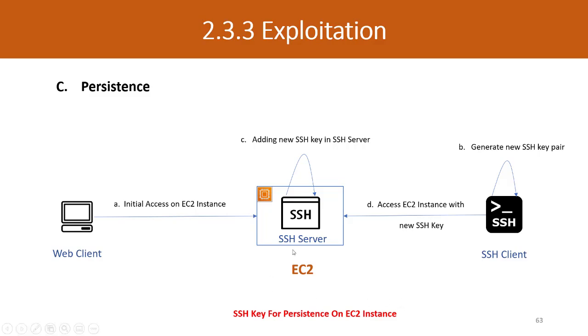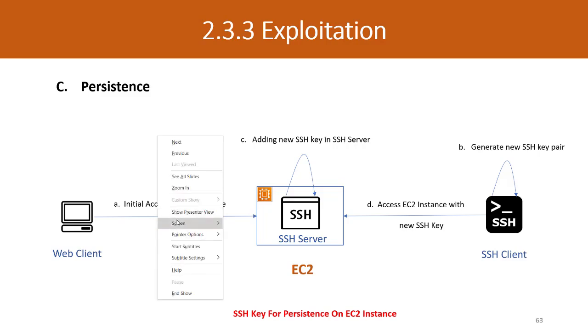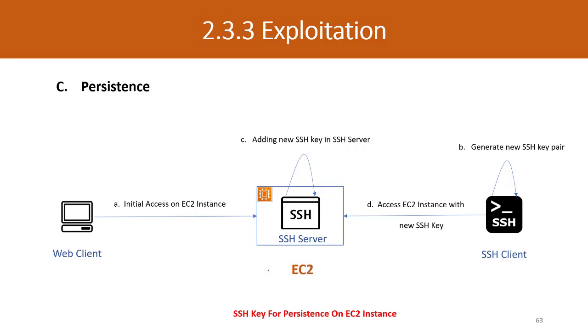So you can see here in this diagram, suppose there is one EC2 instance which is running here, and on top of that we have an SSH server. Basically, the SSH server is used to connect to the EC2 instance from anywhere in the world. So you can see here we have an application server which is running there, or there are a lot more ways you can get the initial access.